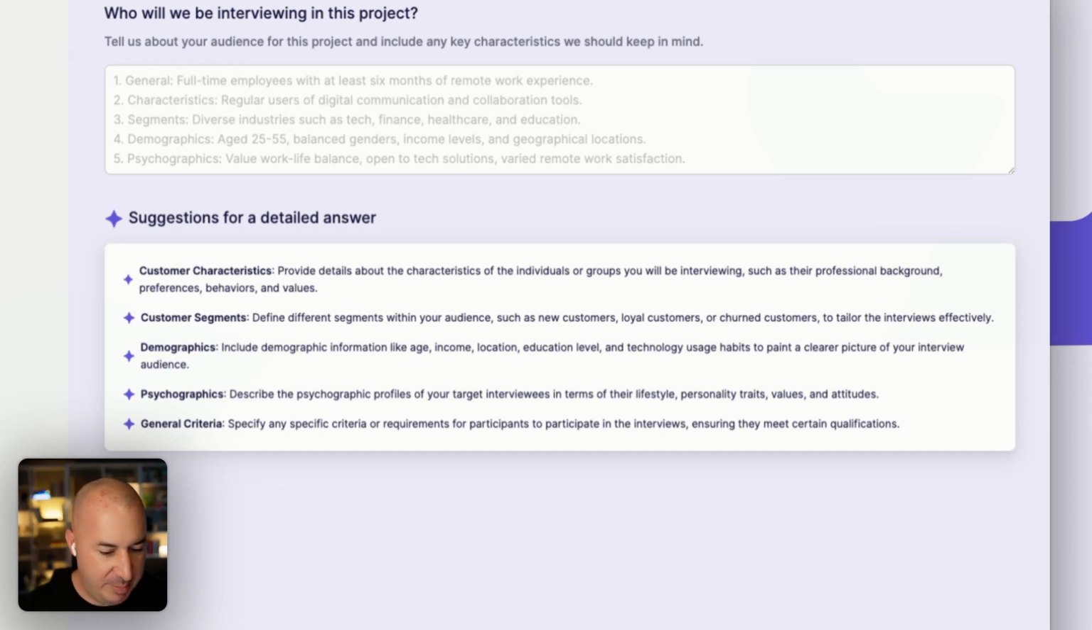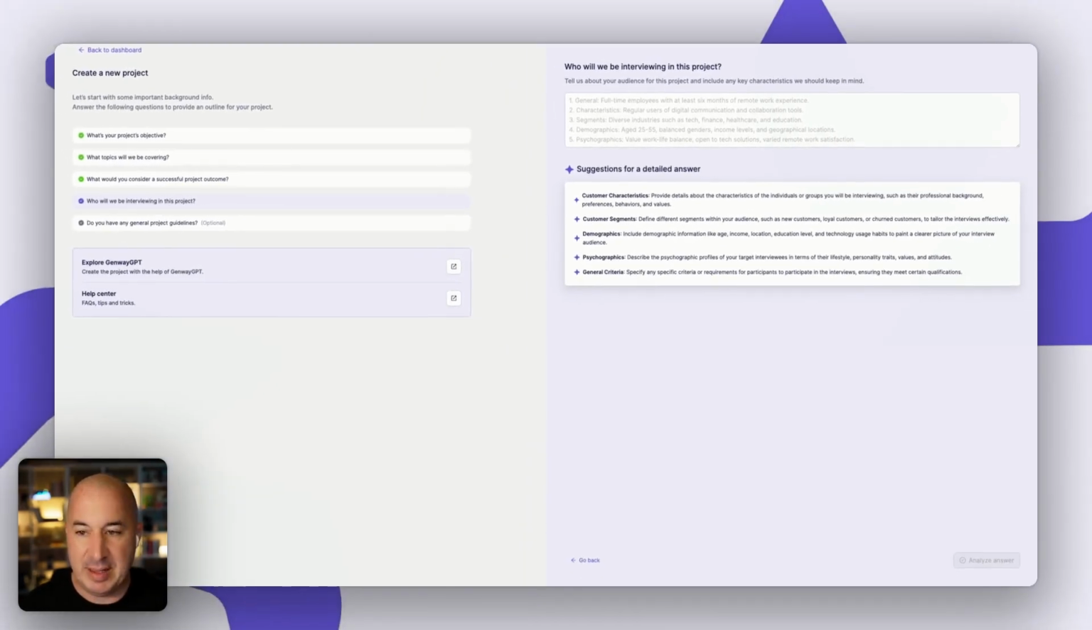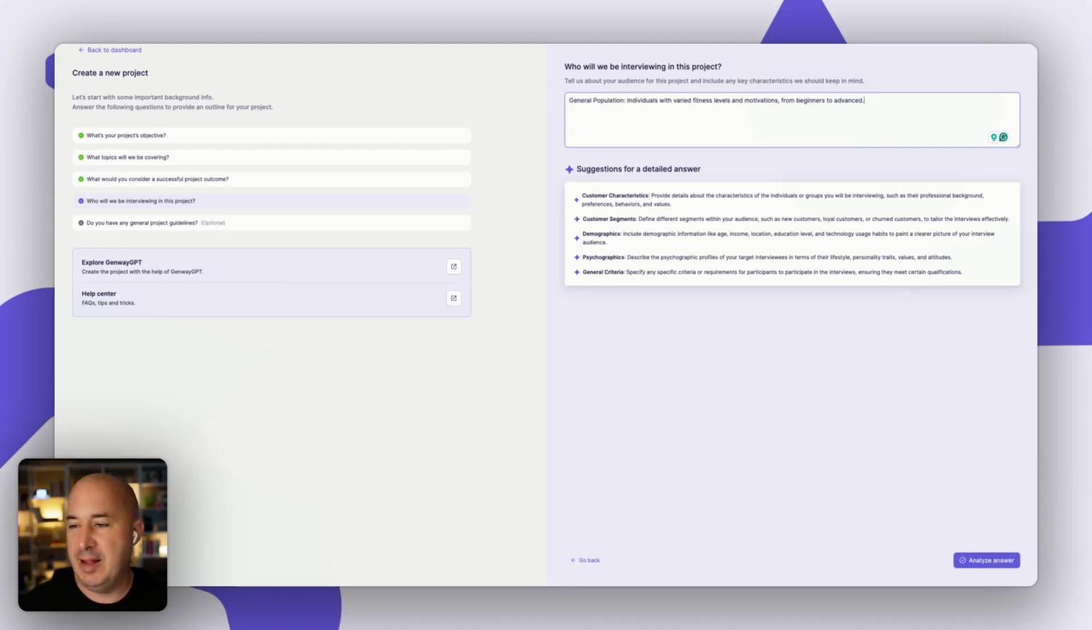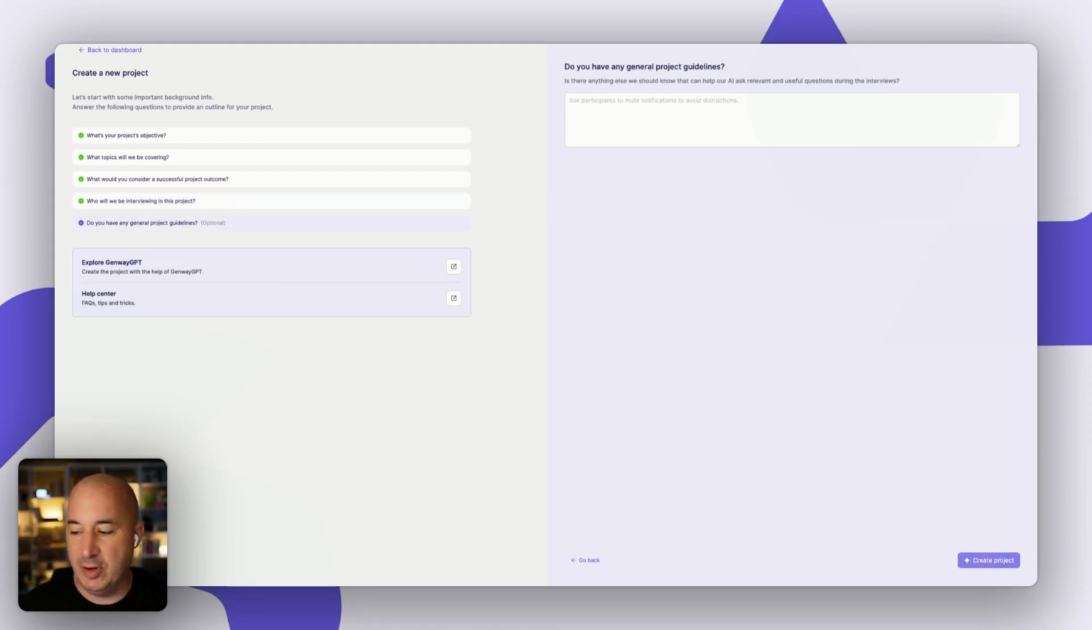I'm going to copy and paste my response to this. It's fairly generic because I'm really interviewing a general population, a representative sample of US and UK participants for this project. And so my response to this is a Gen Pop study with individuals with varied fitness levels, etc. Gonna analyze that answer and move on to the final question in the Craft with AI experience, which is the